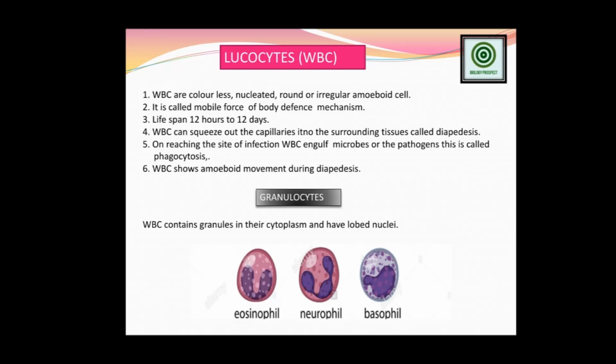Secondly, the 5th point: on reaching the site of infection, WBC engulf the microbes or the pathogens, and this is called phagocytosis. Friends, this phagocytosis process can only take place due to the amoeboid movement of the WBC.